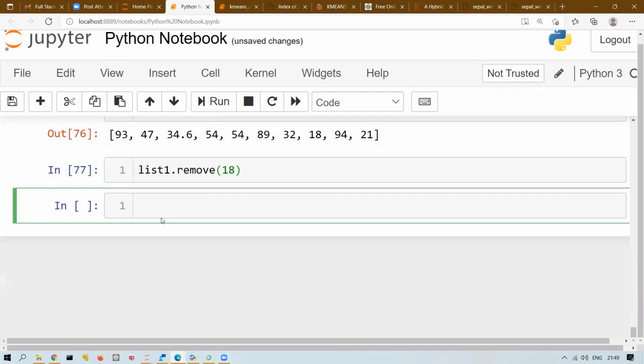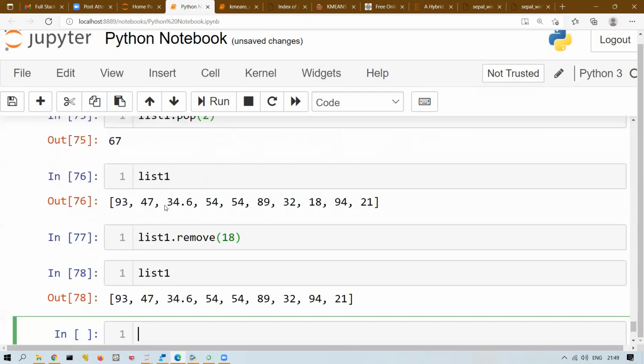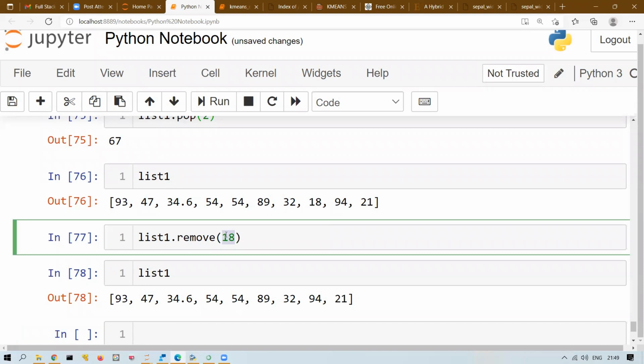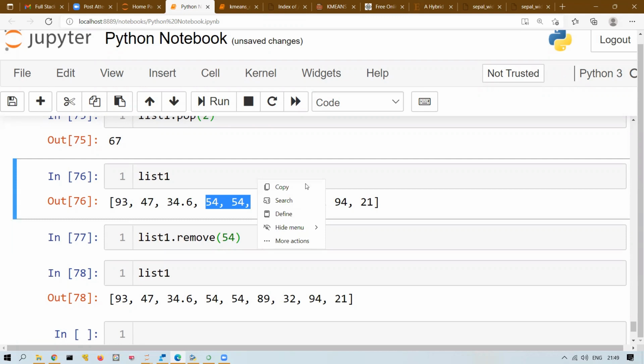So what will it do? It will search for 18 and wherever 18 is present, it will delete it. 18 is not there. You can ask me a very obvious doubt: if I write 54 here, any idea what it will delete? We have two 54s. Remove will delete the first occurrence, right? The first 54 will be deleted, and the second one will stay as it is. If you call remove two times, then both 54s will be deleted.